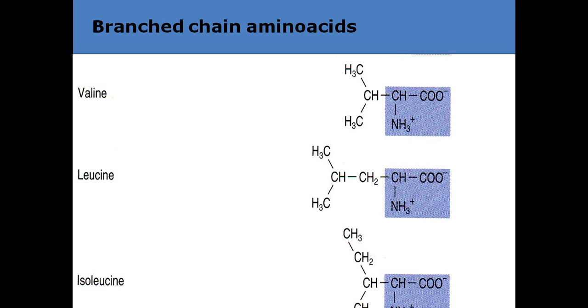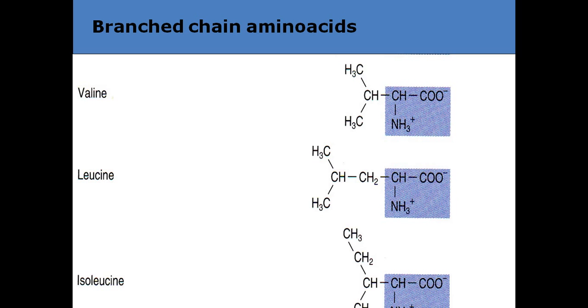See, valine is CH-COONH3+ with CH3 CH3. Leucine, CH3 CH3 CH2. Isoleucine, CH3 CH2 CH3. So in all these, you can see commonly the alpha carbon is bonded with a COOH group and an amino group.